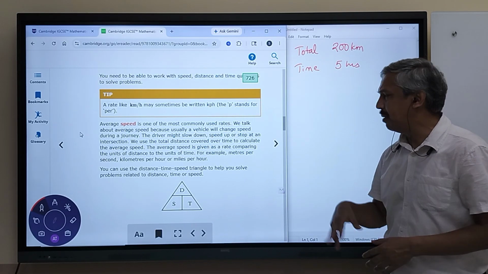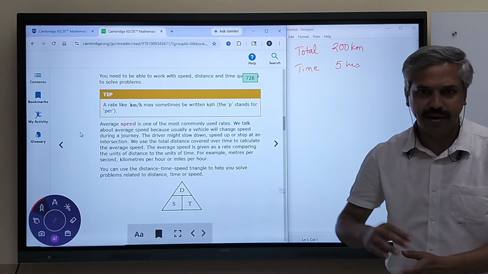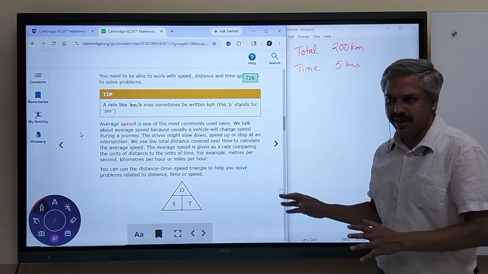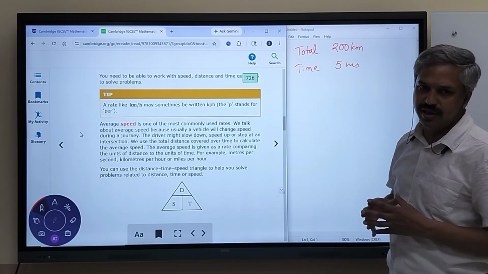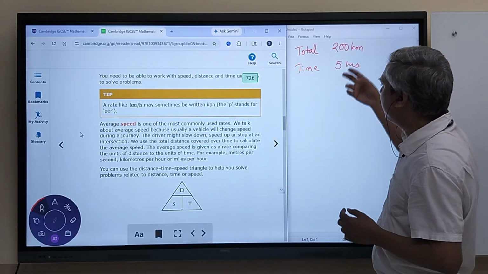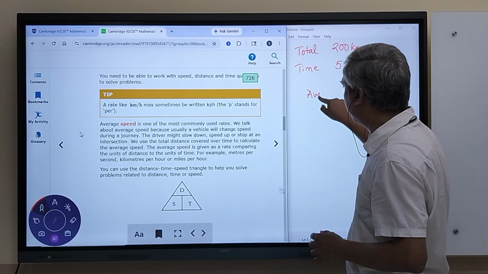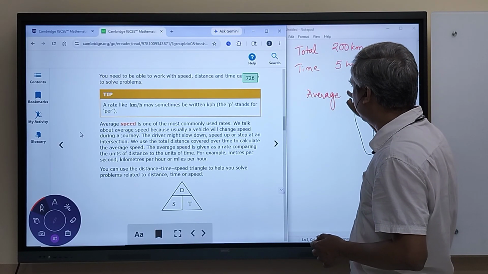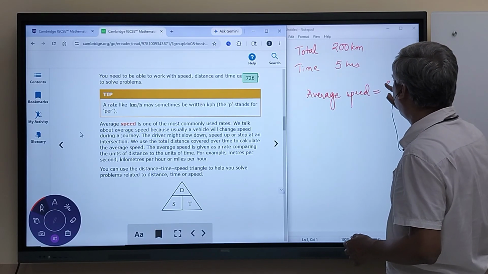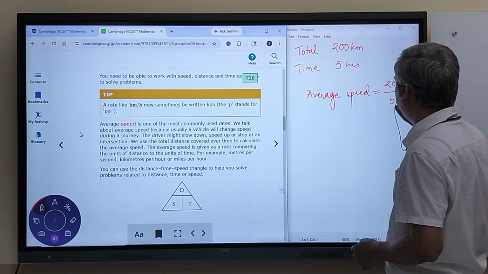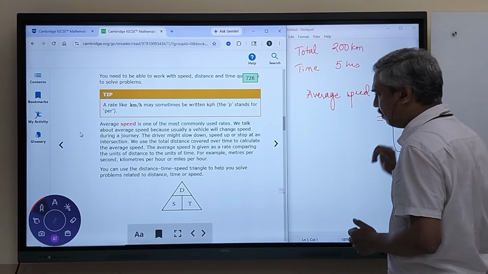If we go on a bike, we can maneuver our body. If you are traveling in a bus, it is very difficult to maneuver. So the bus will have a much lesser speed. So in whichever condition, the average speed is equal to distance upon time. 200 upon 5 is equal to 40.